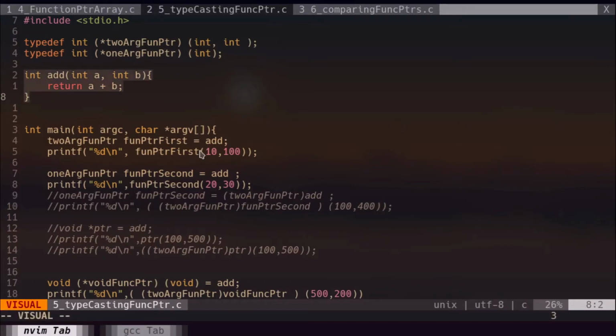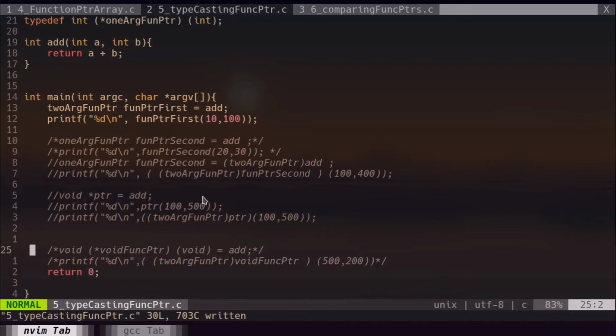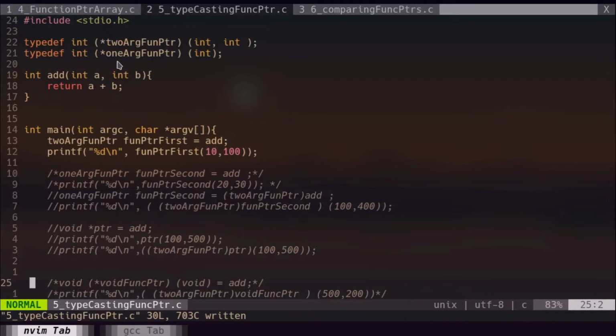Now let's check how to typecast this function. Here you can see first I created a function pointer called funcptr first, which is of the type 2argfuncptr. Obviously this funcptr first can hold the address of add, since funcptr first is of the type 2argfuncptr. After that you can see that I used funcptr first to invoke the add function. So obviously this line of code will execute successfully, and I will comment out all these lines of code, and now I will execute, and we should get actually 110 as the result, because we are calling the add function using this funcptr first, and this code is valid.